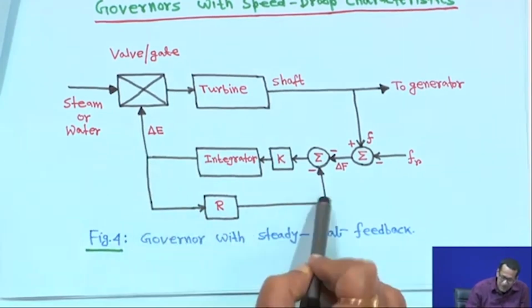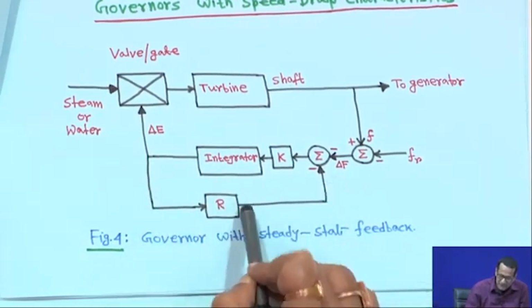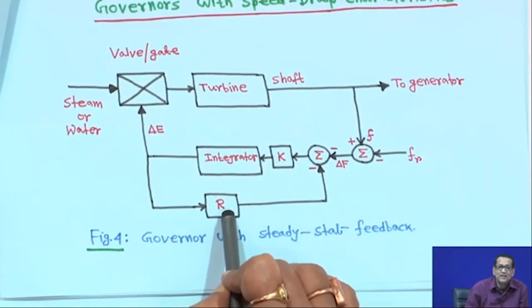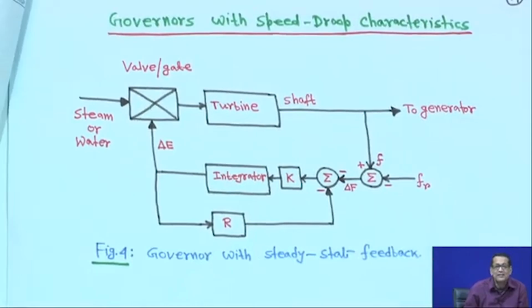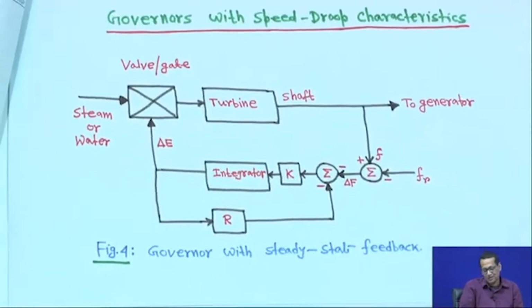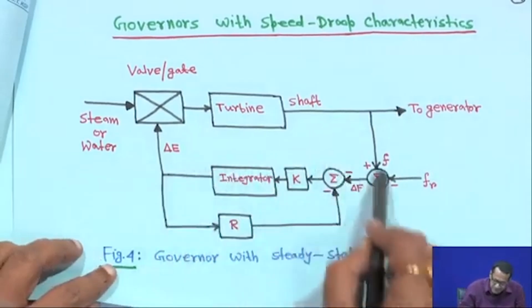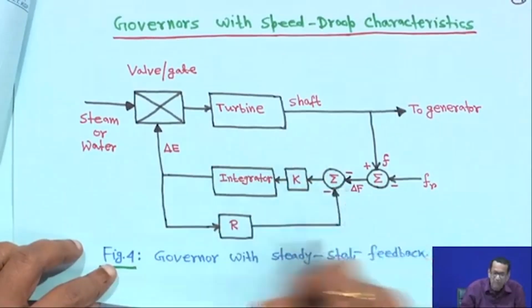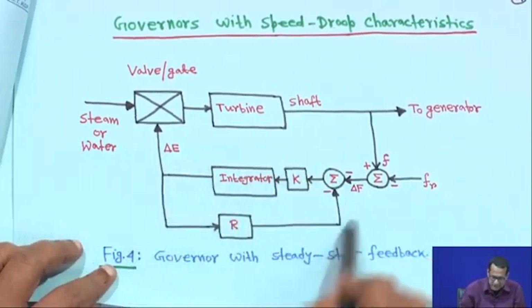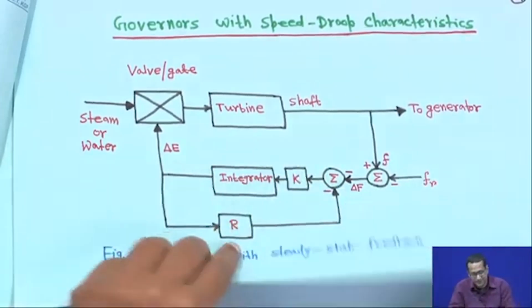So one feedback path is put here. The regulation R is the speed droop characteristic, or the regulation parameter of the governor. This portion is the governor part.